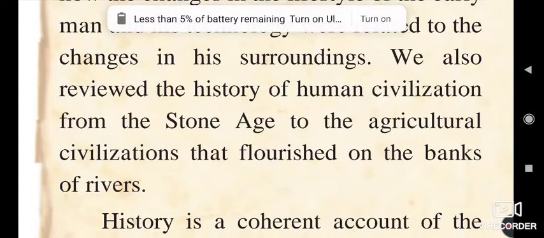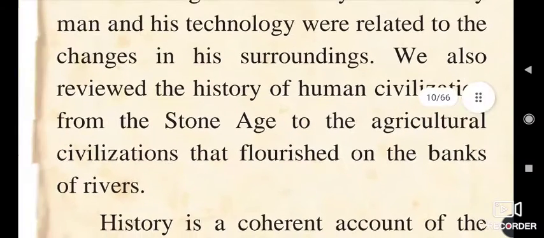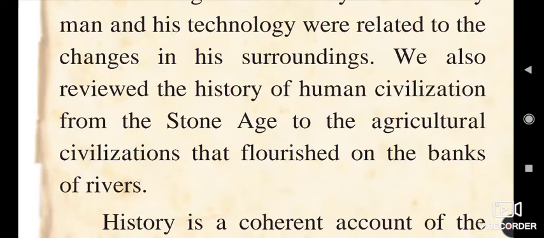Another reason that human settlements were generated is that in the Stone Age, groups of people were engaged in hunting. While hunting, they found that there are some seeds which we eat, and if we bury them under the soil, new trees or new grains are born.